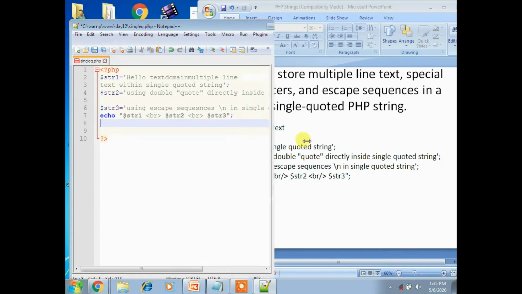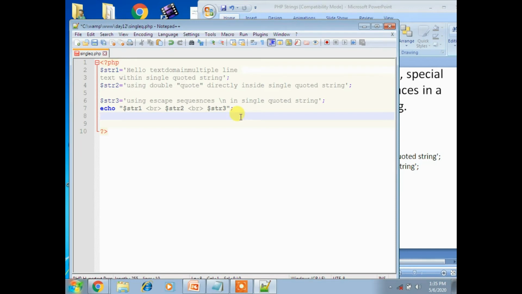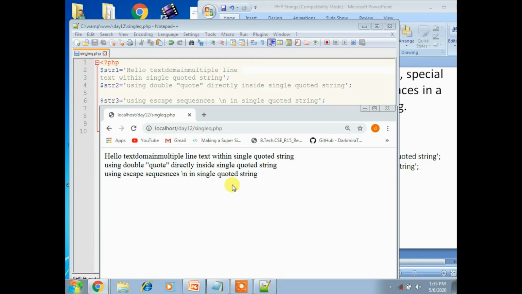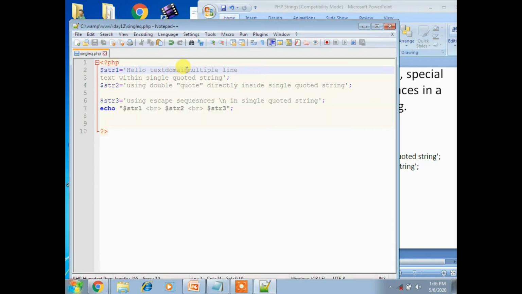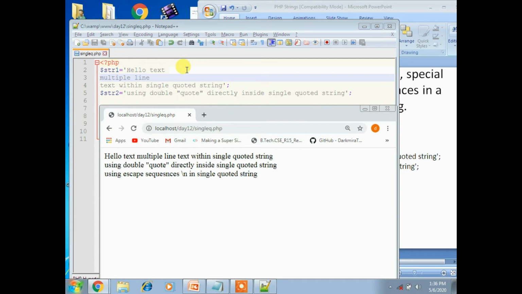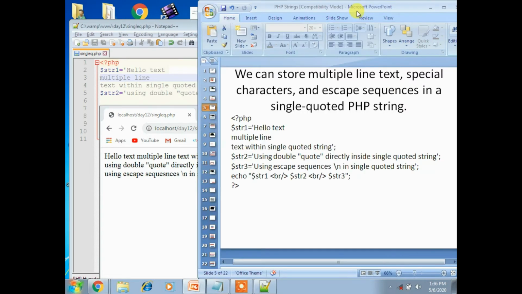Now check the same program. Save this program and run it. Now it displays, right? Hello text, multiple lines. It displays hello text, multiple lines of text within a single quoted string, and using double quotation, like that, it displays in a single quoted string.